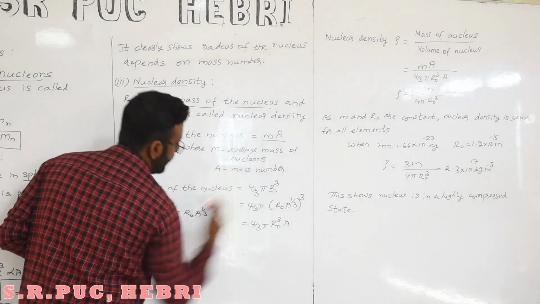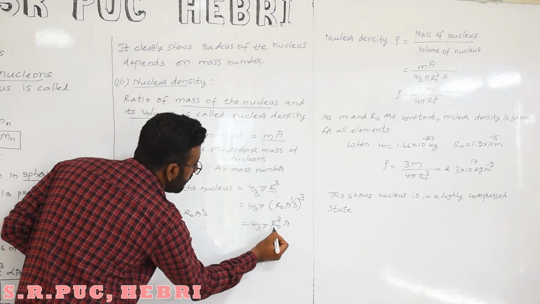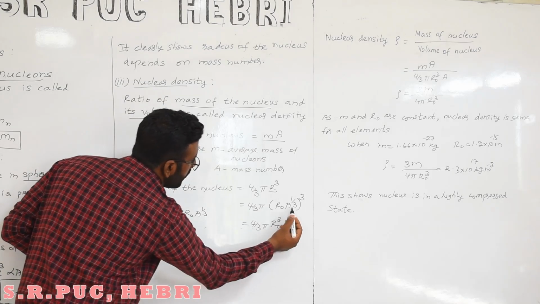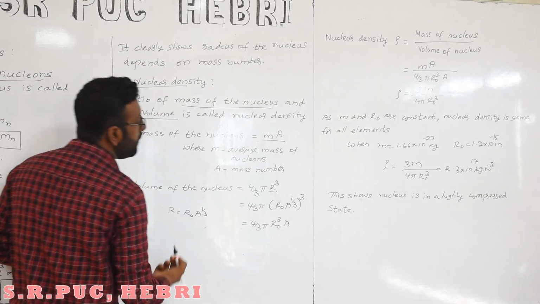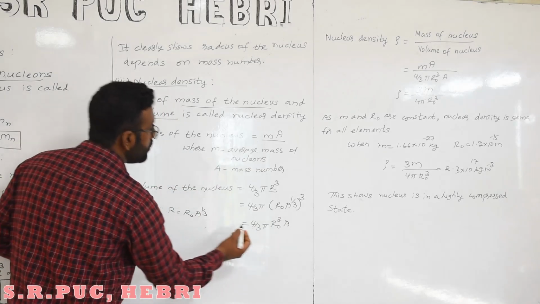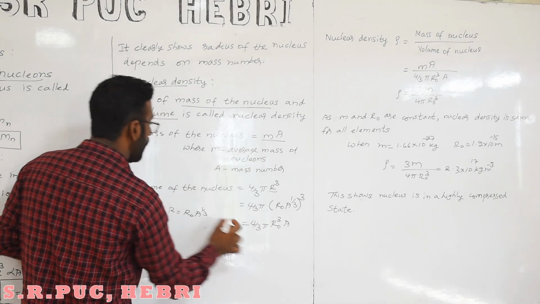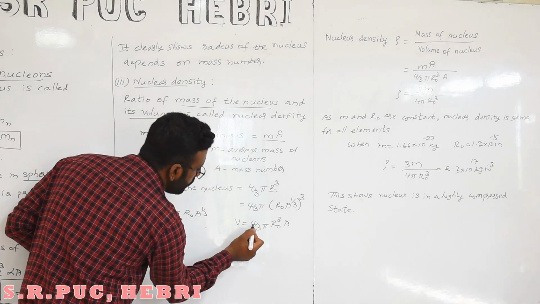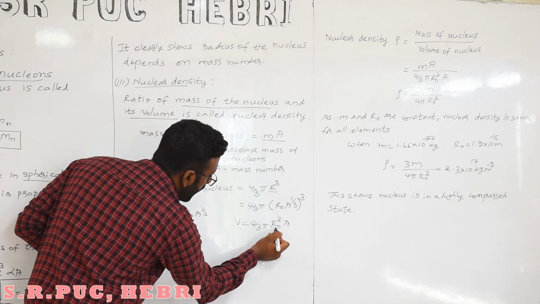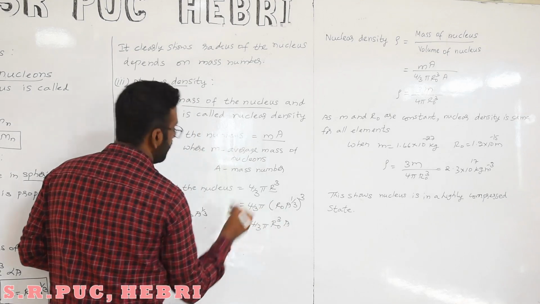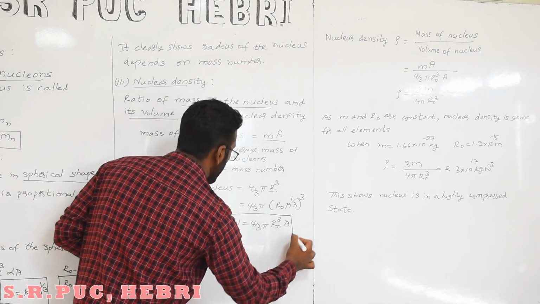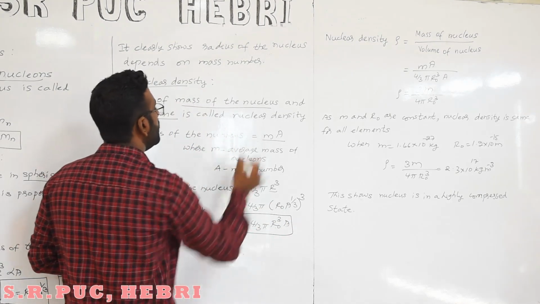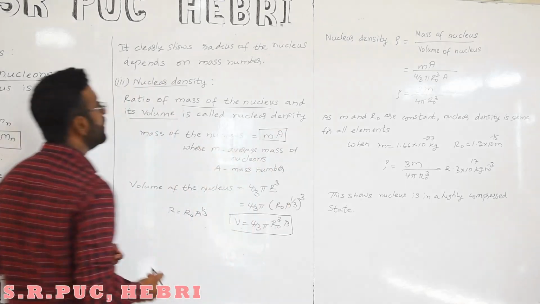Then r cube becomes r naught cube A, since A to the power 3 by 3 is A. So we can write the volume as 4 by 3 pi r naught cube into A. This is the volume, and this is the mass.